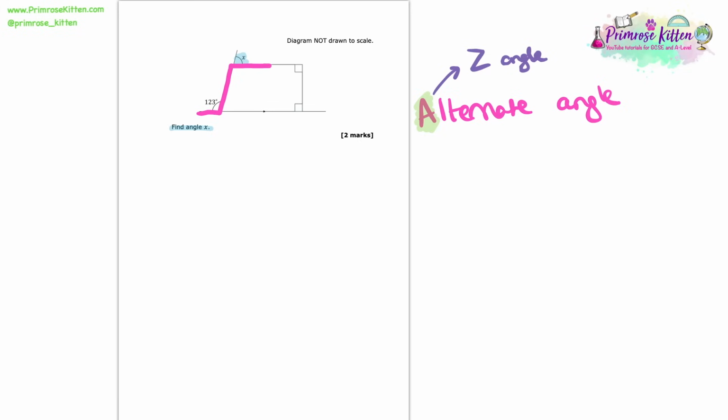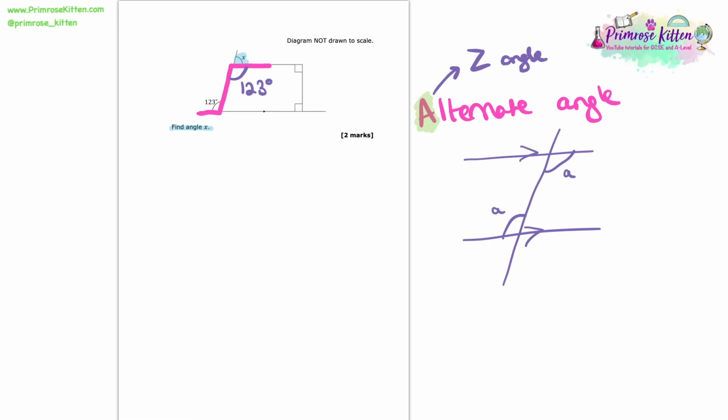And using this rule, just to remind you what it looks like, we have a pair of parallel lines and a line crosses through them like we have in this example. This angle here is exactly the same as this angle here. So you can probably see how we can use this here. We can say that this angle is equal to 123 degrees.